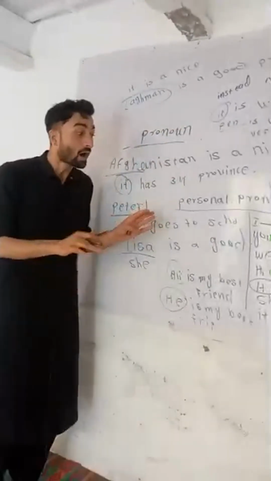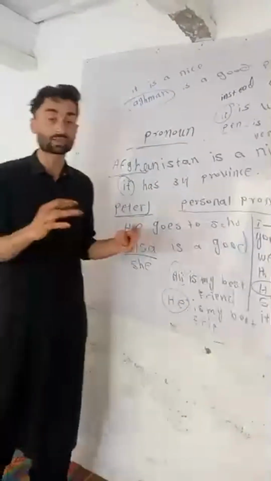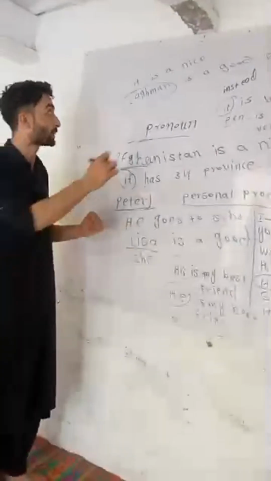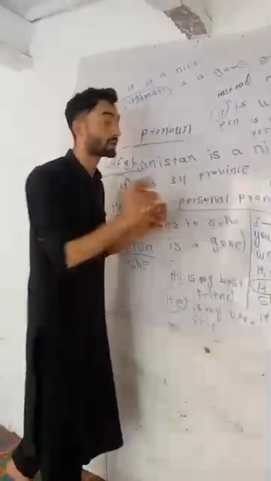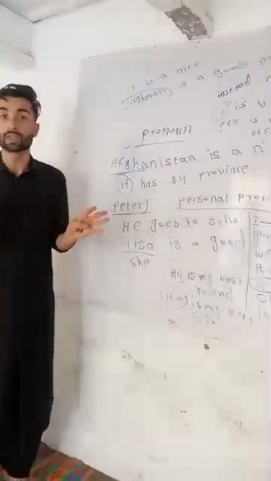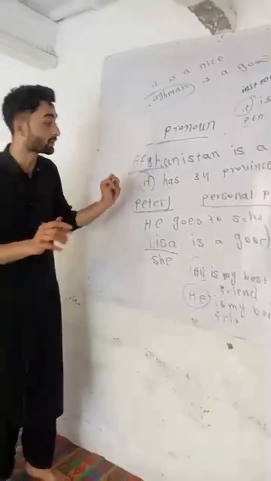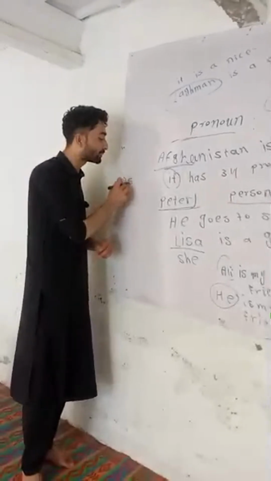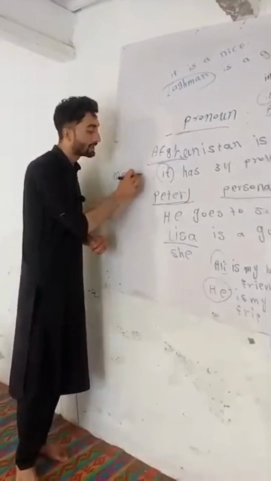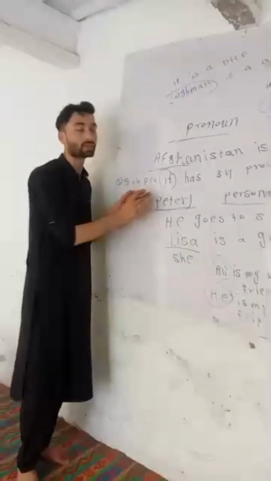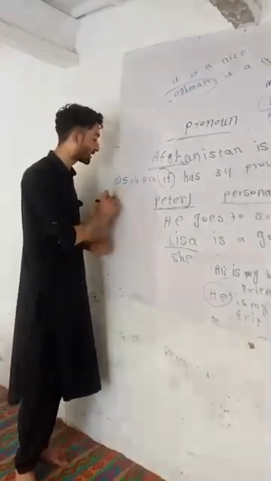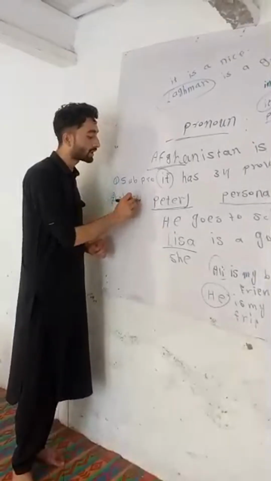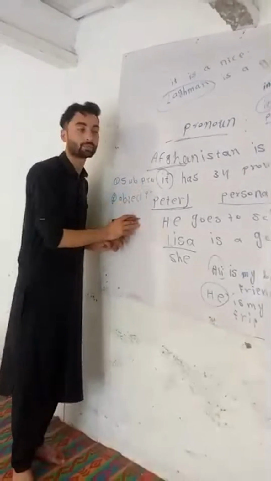Listen, guys. After this we have more lessons about pronouns. For example, I'm going to explain to you that personal pronouns are divided into two parts. How many parts? Two parts. The first one is subject pronoun, and the second is object pronoun.